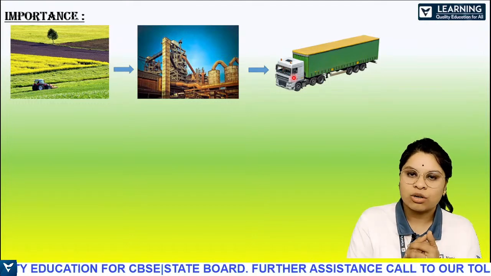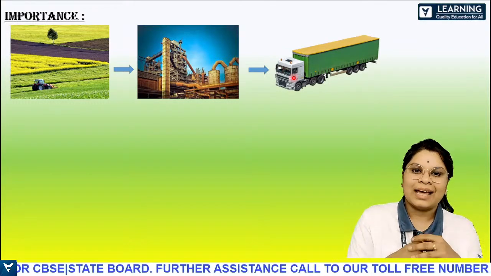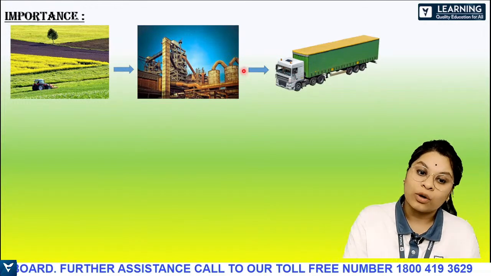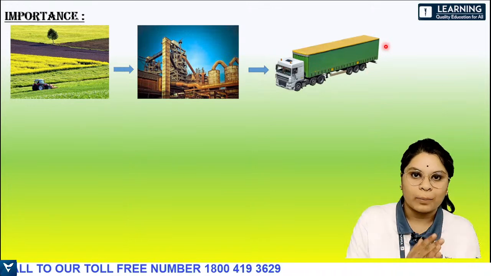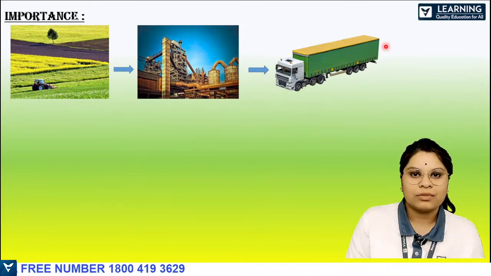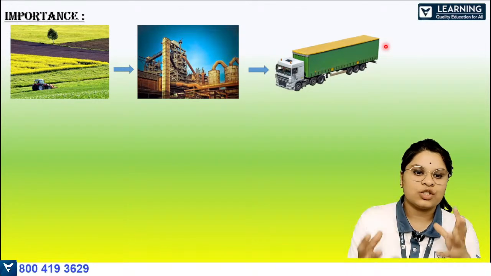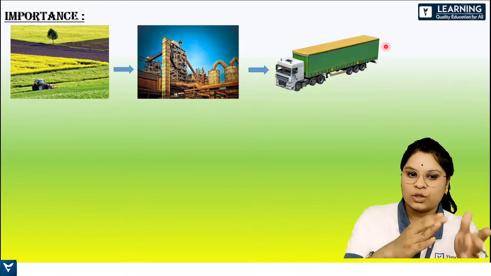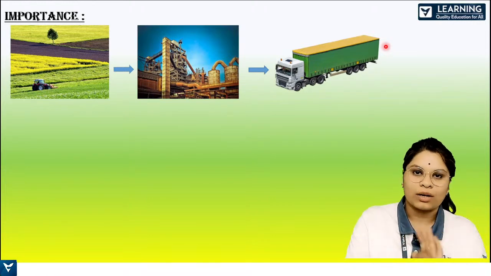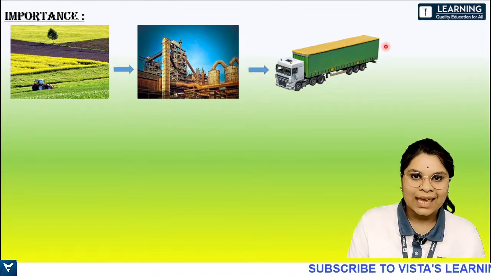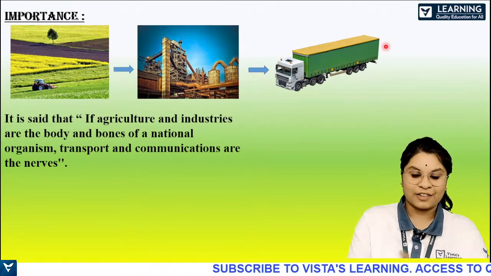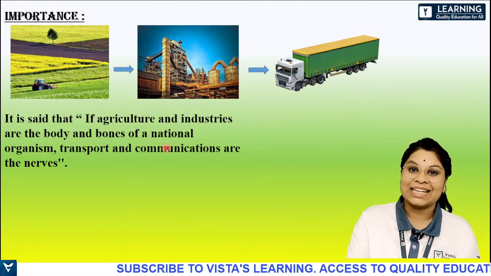You can take this also as one of the importances, and it gives a lot of value to both industries and agriculture if transport and communication is working properly, right? So that is one of the importances. Like this, you can bring in a lot of importance and fill it in for the importance of transportation, right? Yes.